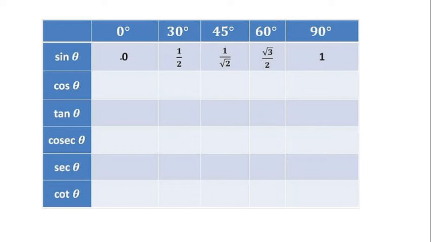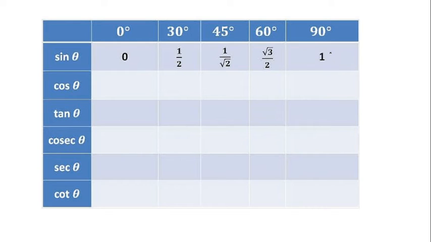So sine 0 degree is 0, sine 30 is 1 by 2, sine 45 is 1 by root 2, sine 60 is root 3 by 2, sine 90 is 1. So only one row, only the values of sine, you have to remember. All other values you can easily calculate. Look at here how you are going to calculate. I'm sure you have to remember this one first.